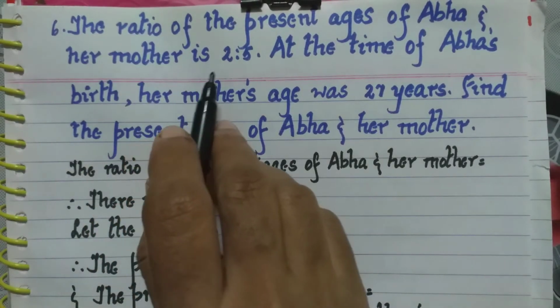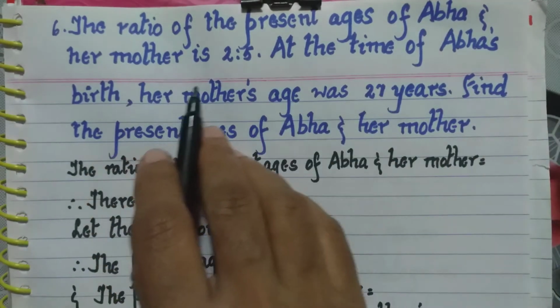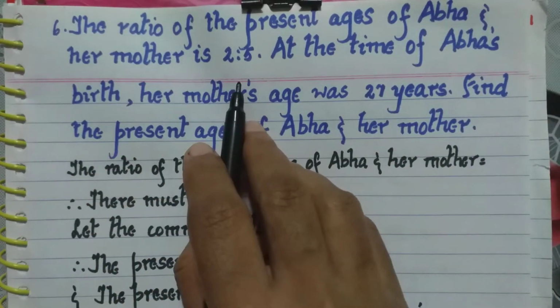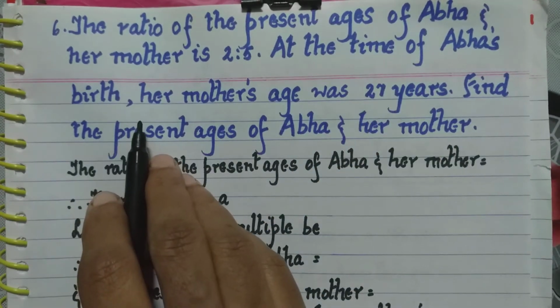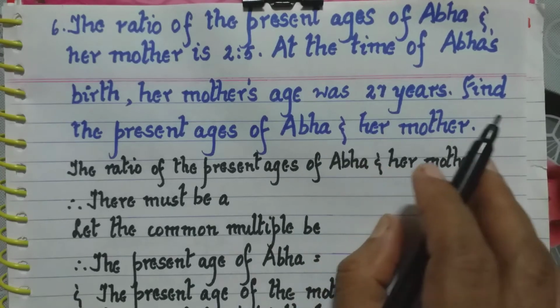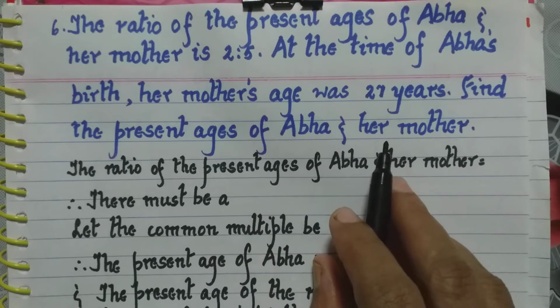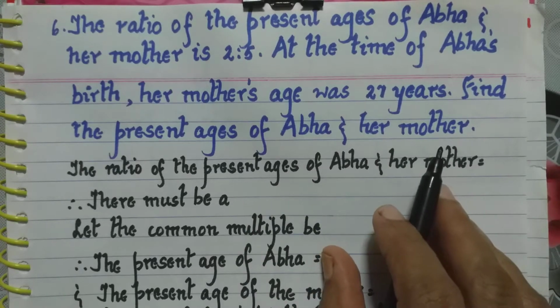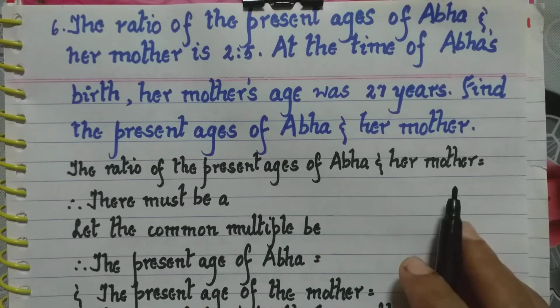Sixth question. The ratio of the present ages of Abba and her mother is 2:5. At the time of Abba's birth, her mother's age was 27 years. Find the present ages of Abba and her mother. Now they had given a ratio.